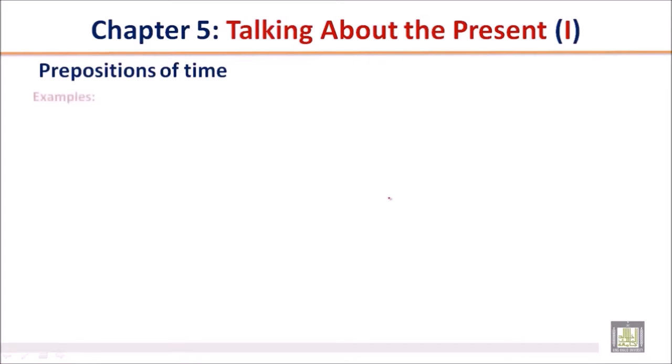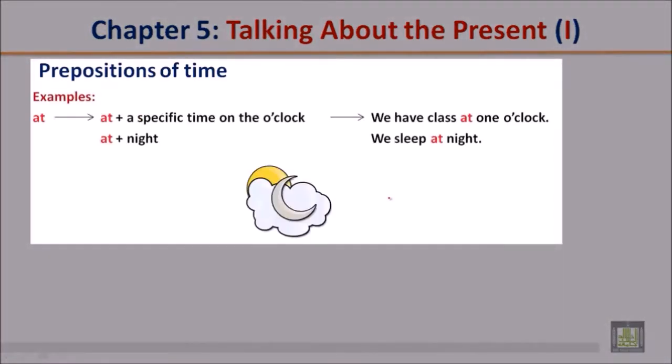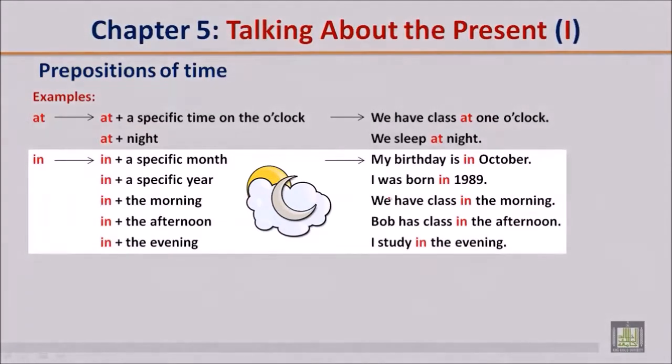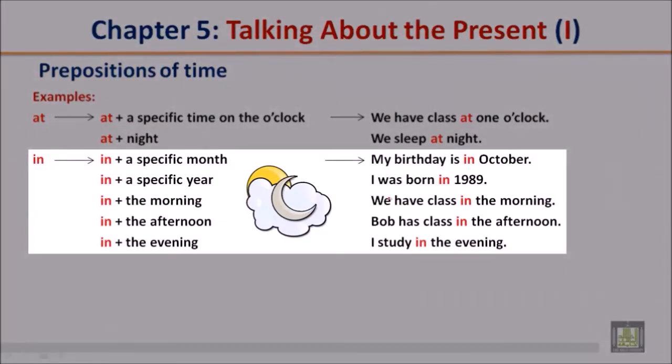Prepositions of time. Examples. At plus a specific time on the o'clock. We have a class at 1 o'clock. At plus night. We sleep at night. In. Here are a few examples.